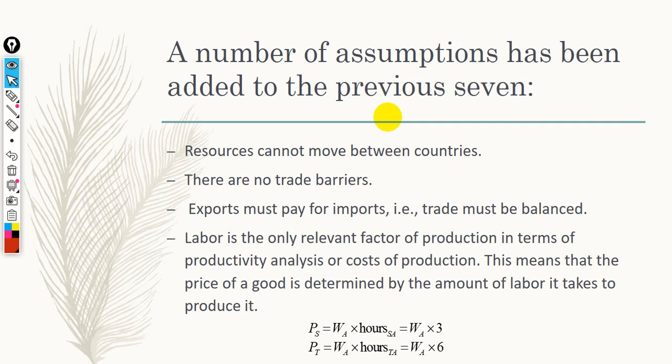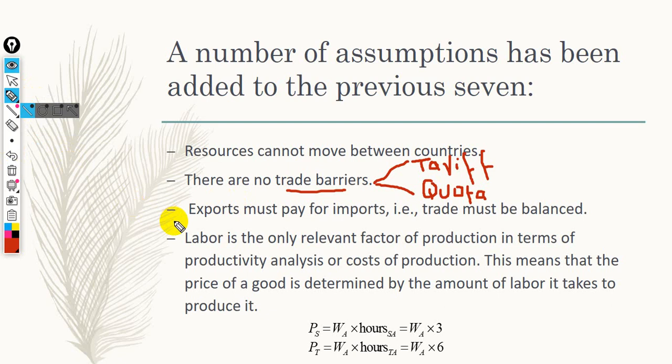Number 9, there are no trade barriers. Trade barriers can be tariffs, like taxes on imported products, or quotas, like a limited number of units, or non-tariff barriers such as quality assurance or specific specifications in the products.